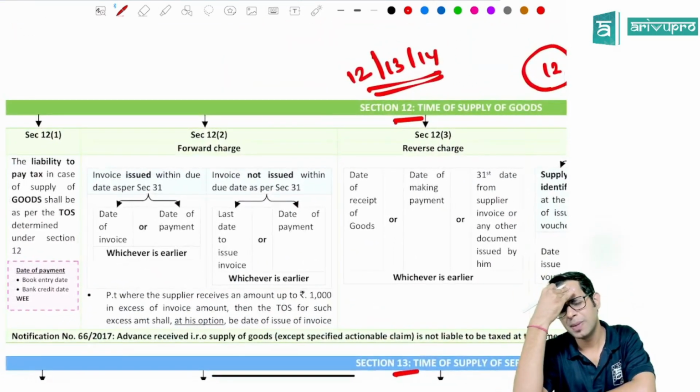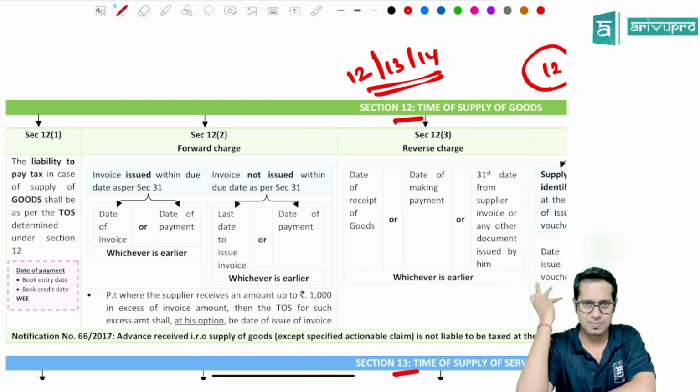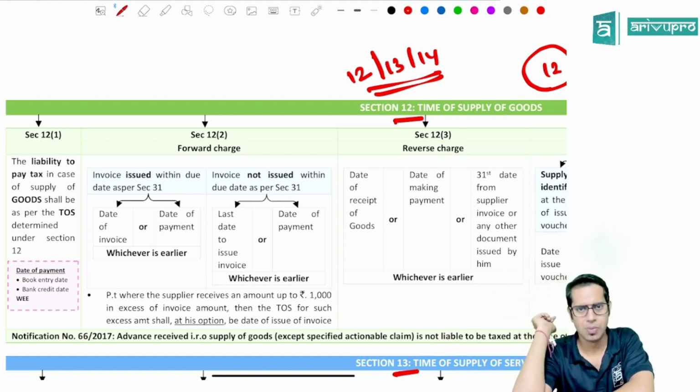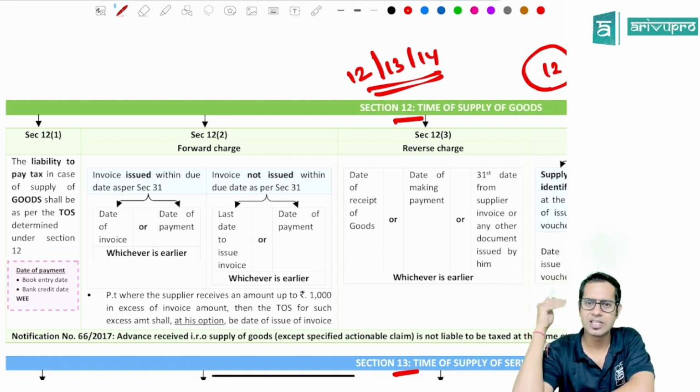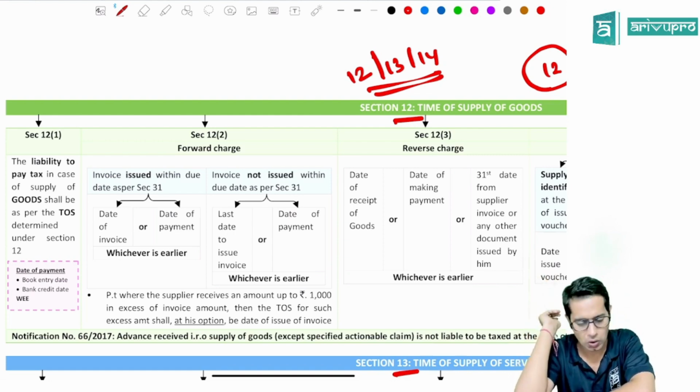Now what is this time of supply basically, sir? The time of supply topic says when you are liable to pay taxes to the government. Whenever there is a supply, I will have to pay the taxes to the government. Correct? The taxable event under GST law is supply of goods or services. So whenever I make a supply, I will have to pay the taxes to the government.